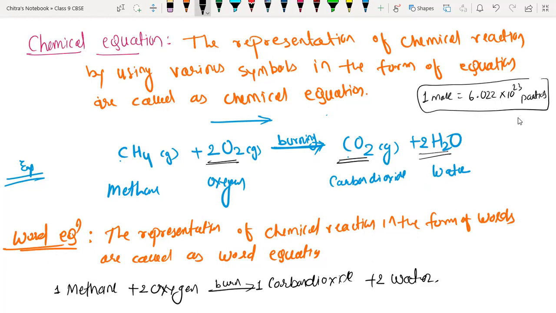So 1 mole of any compound contains that many particles. So we are dealing with the bulk properties of matter, not a single atom, single molecule or single compound. We are always dealing with the bulk of a compound in chemistry.